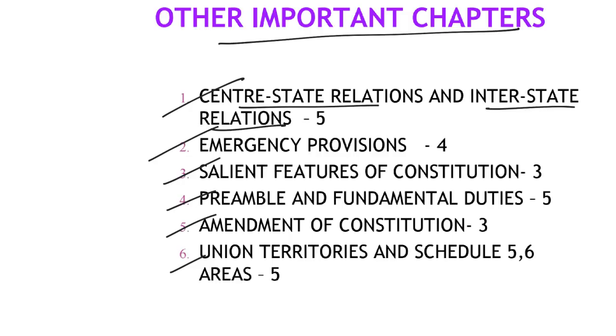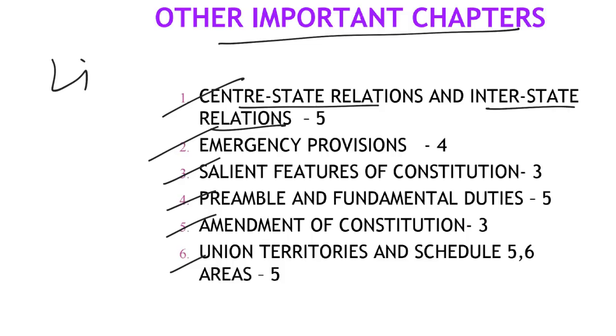Within center-state relations, they might easily confuse you and ask a question on when Parliament can make a law on a state legislature, or on the financial relationship between center and state, statutory grant or discretionary grant, the Finance Commission, or the mutual delegation of functions between center and state.